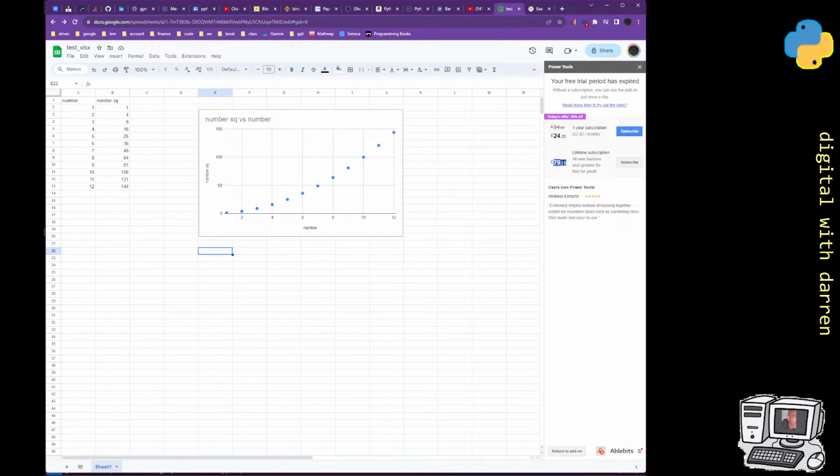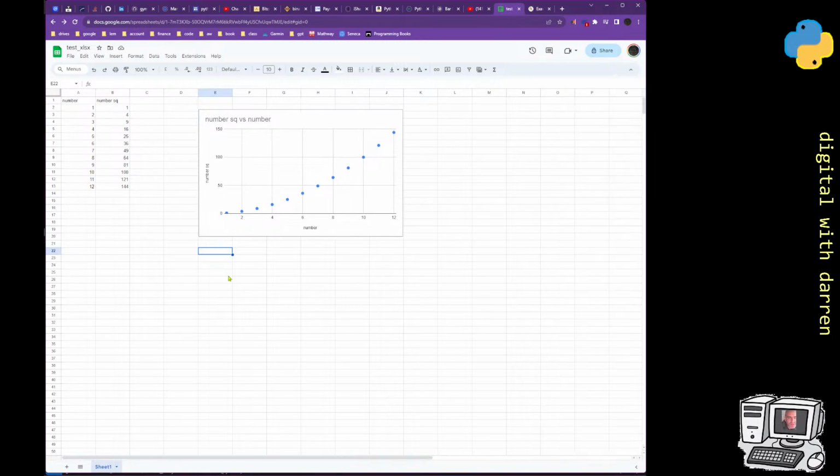So that's basic, but really I guess it highlights the difference in the models. That's Google's model, which gives you this free base unit, and then you pay for the add-ons that you want, whereas Excel gives you everything but charges you an annual fee. It doesn't actually give you everything, because if you want to use Power Tools and Power BI and other things, again it's an extra cost. But they give you a lot, and then they start charging you for additional features. But some of the additional features that you might want to use, which are quite common and would be given to you in Python, you're going to have to pay for here. So that's part of something worth mentioning as well.